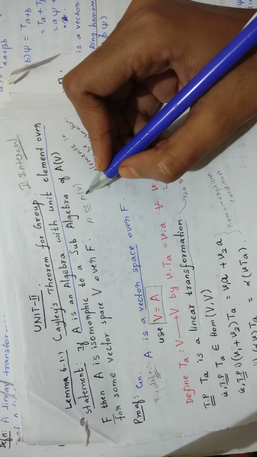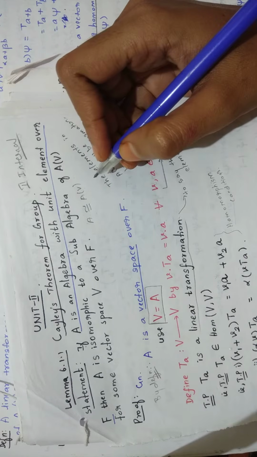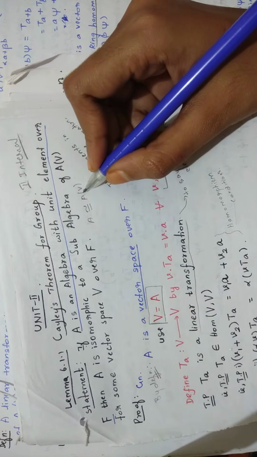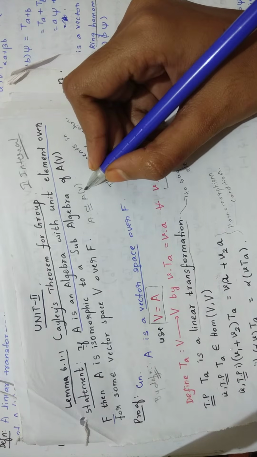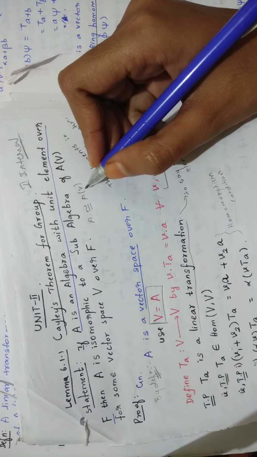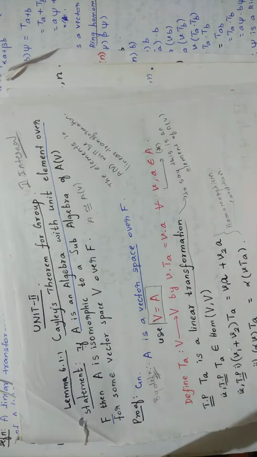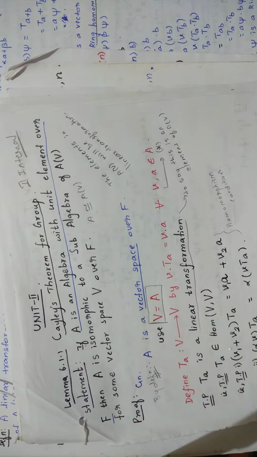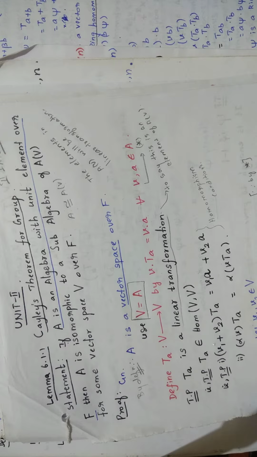So first you take an element Ta and say this Ta is a linear transformation. From that you can say Ta belongs to A of V. For that purpose only you are proving Ta is a linear transformation. I hope you got my point.